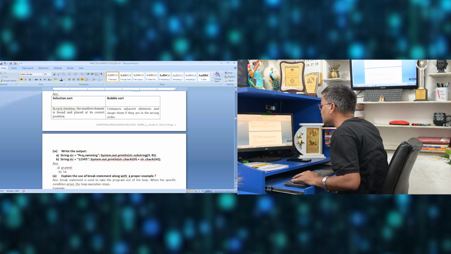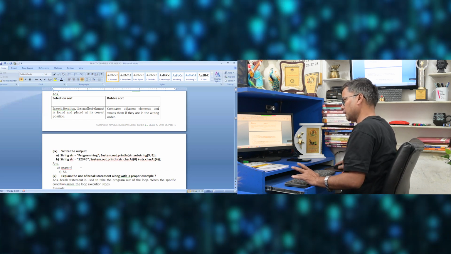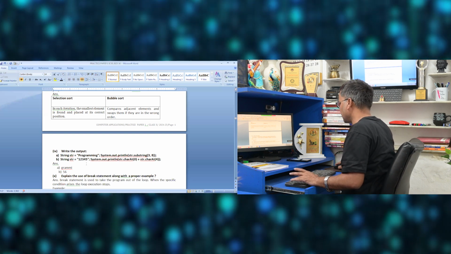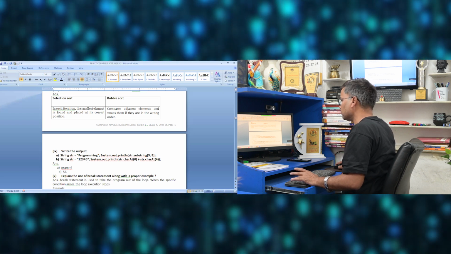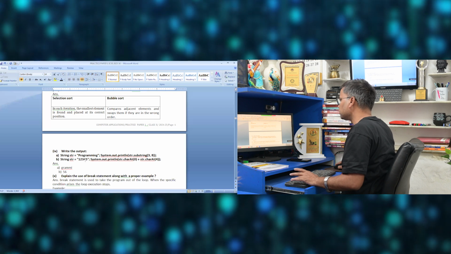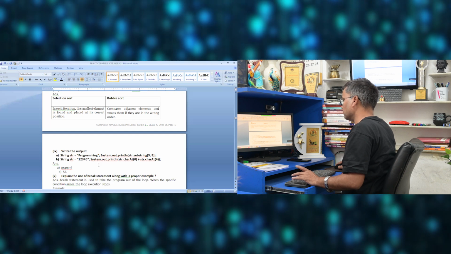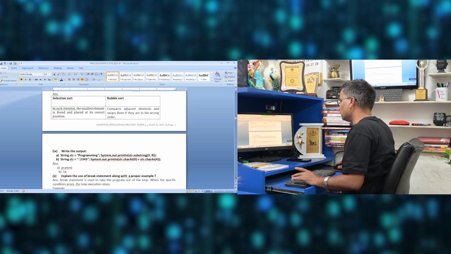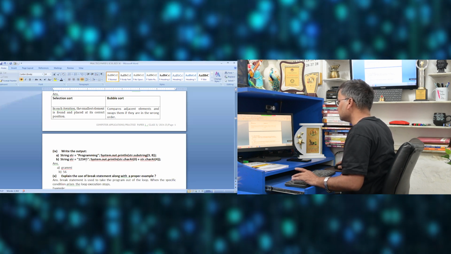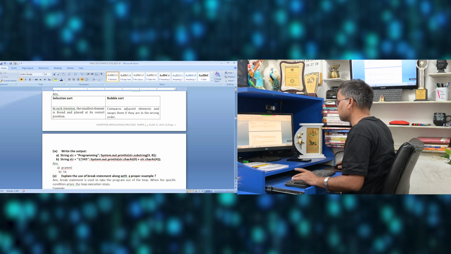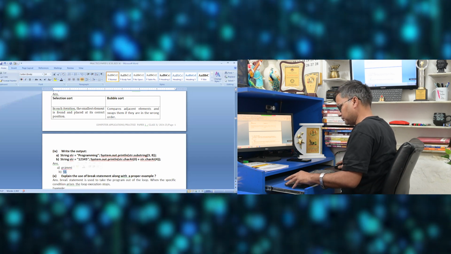So 0, 1, 2, 3, 3, 4, 5, 6, 7: it gives "gramm". The second one is str = "12345", str.charAt(0) + str.charAt(4). charAt(0) is 1, plus charAt(4), counting 0, 1, 2, 3, 4, is 5. So the output is 1, 5.